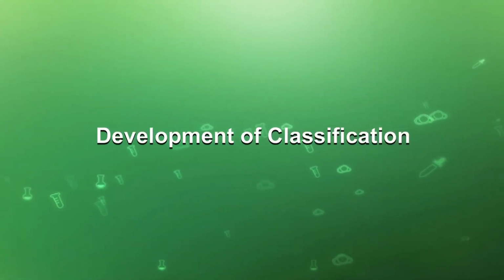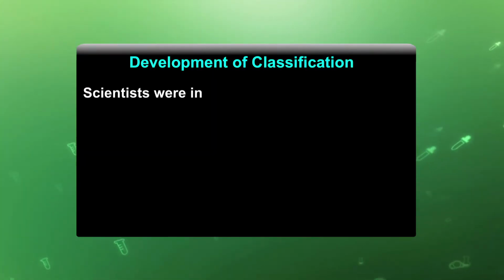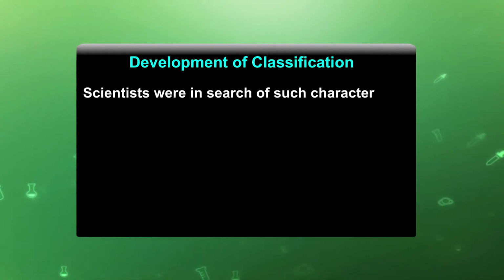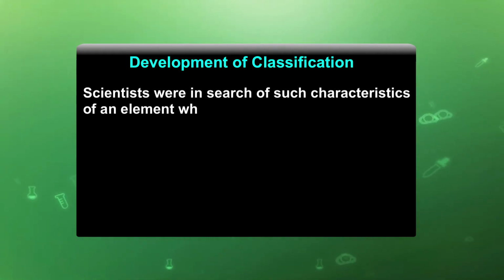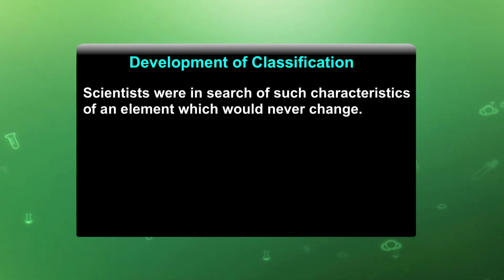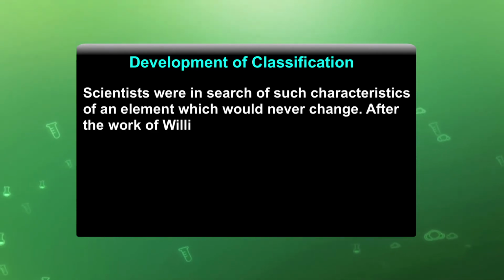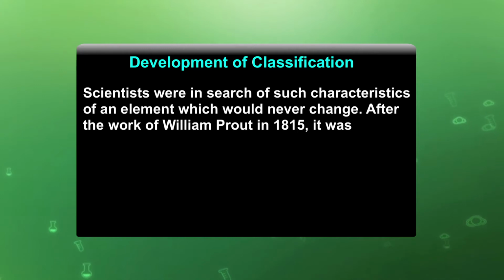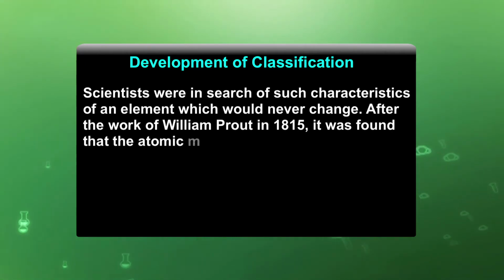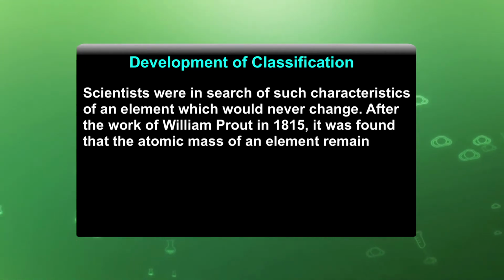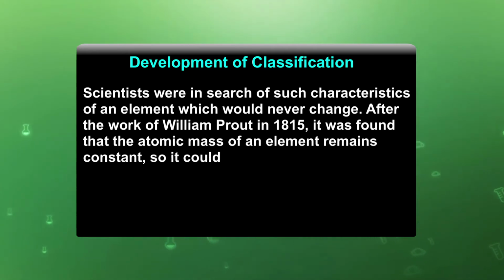Development of classification. Scientists were in search of such characteristics of an element which would never change. After the work of William Proust in 1815, it was found that the atomic mass of an element remained constant.